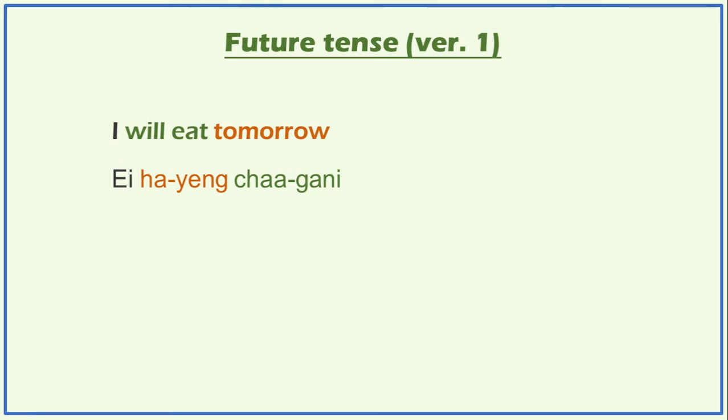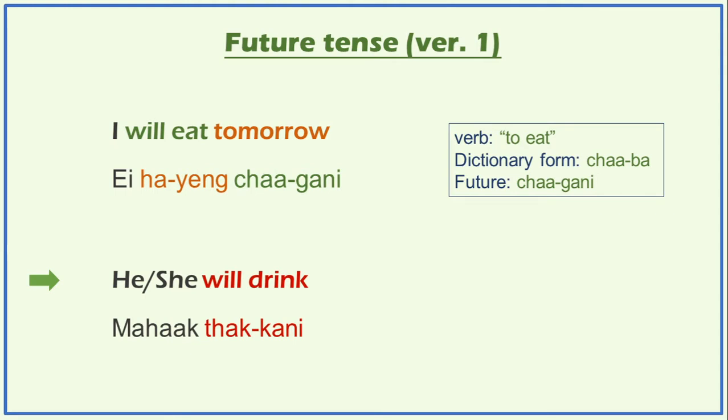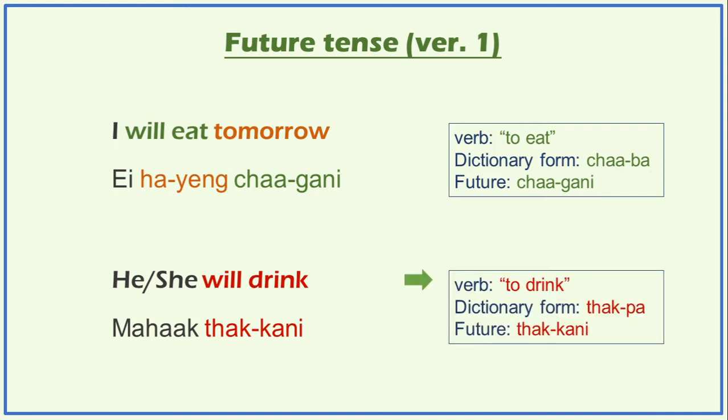I will eat tomorrow. I hayeng chaa-ge. Chaba, to eat, in future will be chaa-ge. The second example will be he or she will drink. Mahak thakkani. Thakpa changes to thakkani.